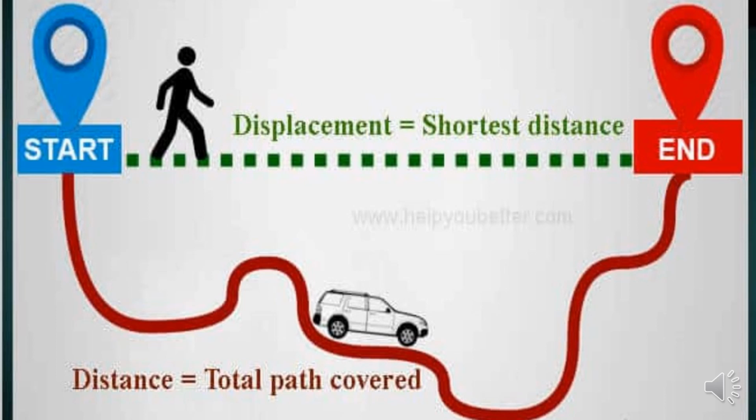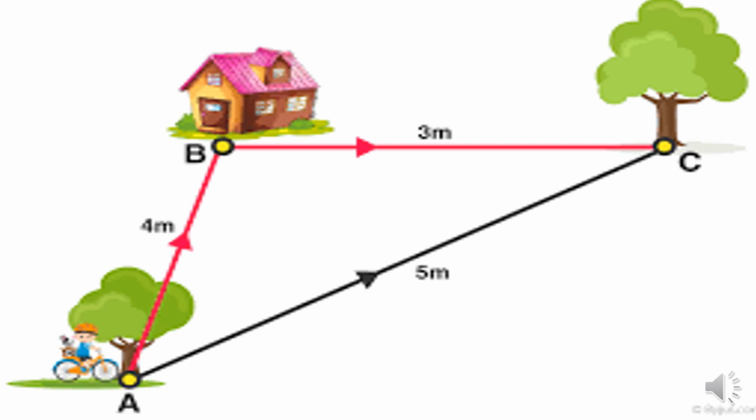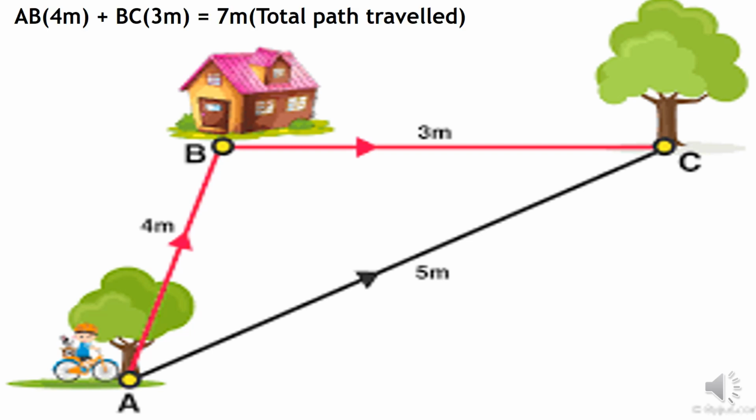See one more. The object has to reach from point A to point C. If it goes from A to B, then B to C, how much distance will it cover? AB is 4, then from B to C is 3. So 4 plus 3 is 7. That is the total path travelled.